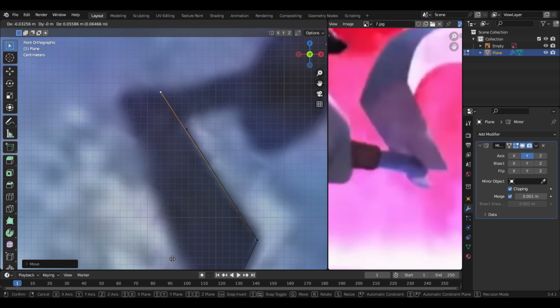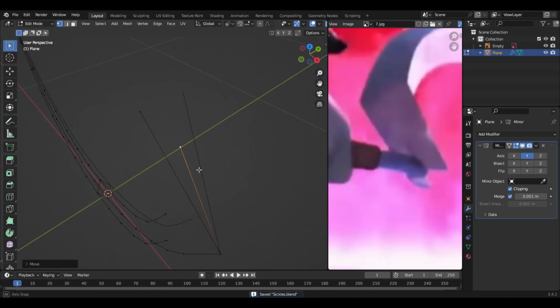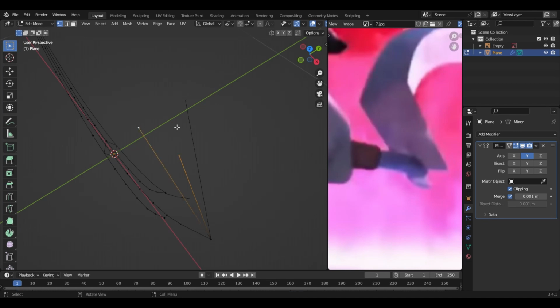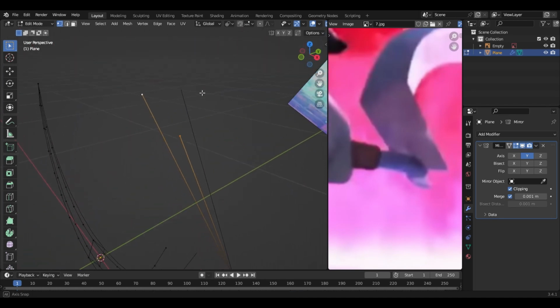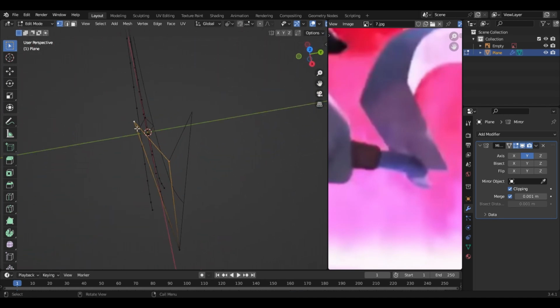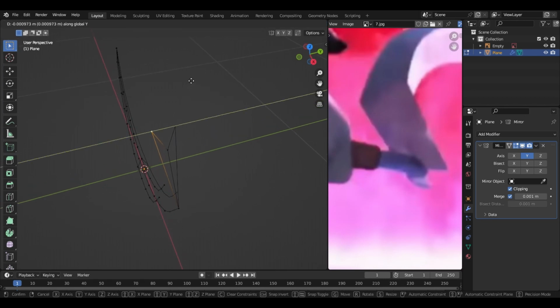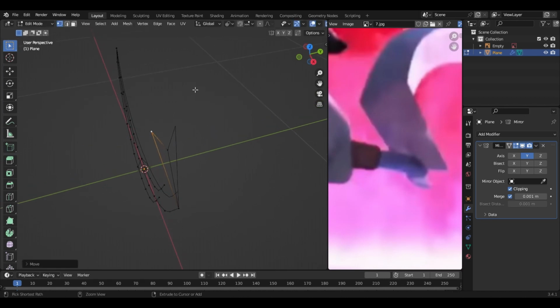And move it over here, something like this. Okay. And we can probably press F on this one to connect them.